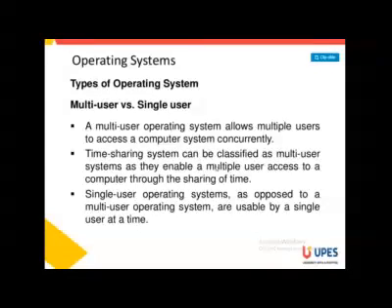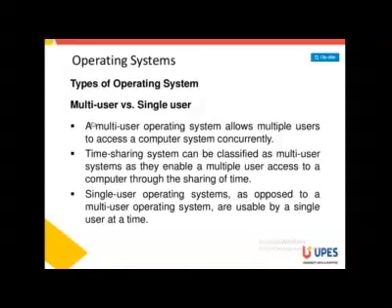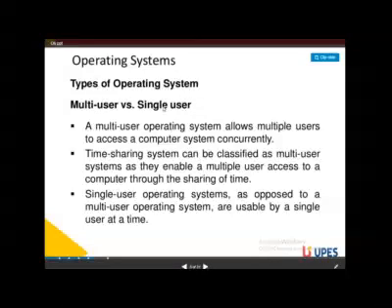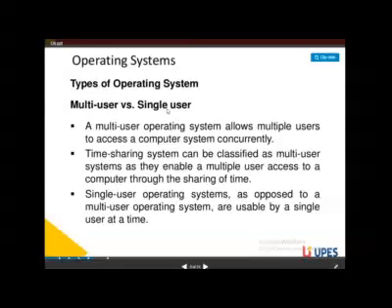Now here are the types of operating system. The next content is the types of operating system: multi-user versus single user. Multi-user means suppose one computer is there, and within the computer one operating system is there. A multi-user operating system means one operating system is controlled by many users. Single user means one operating system is used by one user. So here are the multi-user and single user operating systems.